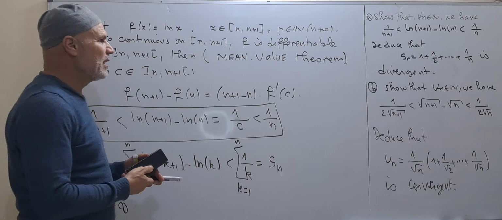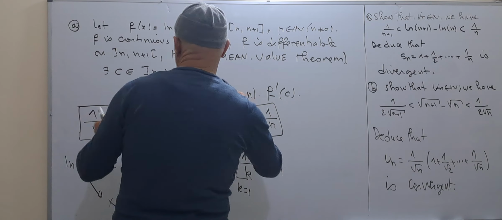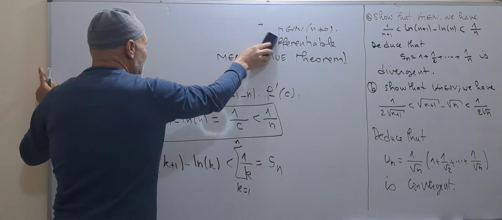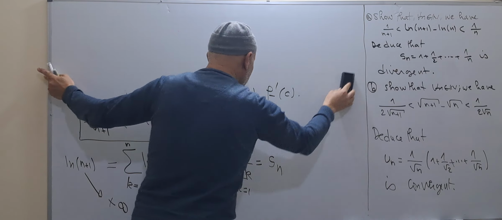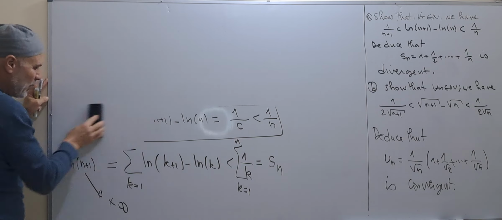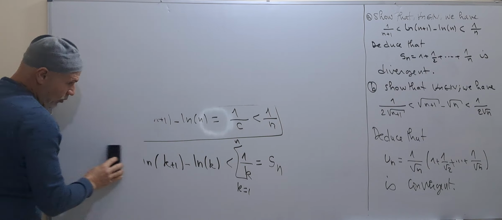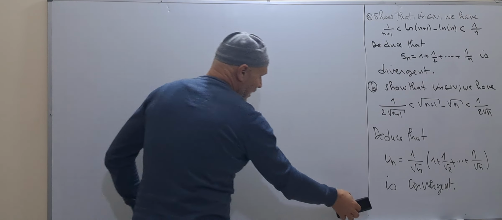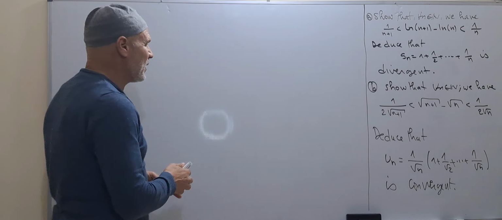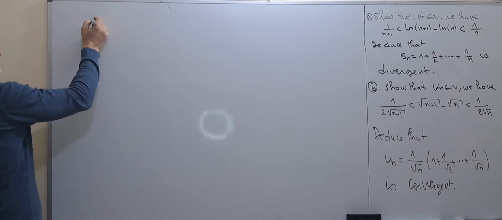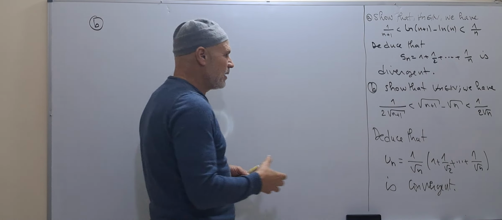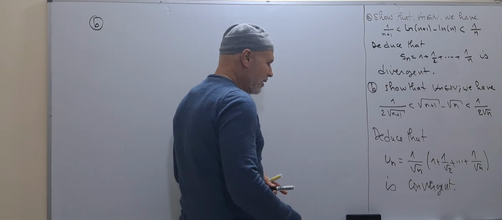How about the second question? For the second question, we will follow approximately the same way, but here we have a choice. We can choose this way and we can choose another way. For question B, how can we show that this double inequality is true?